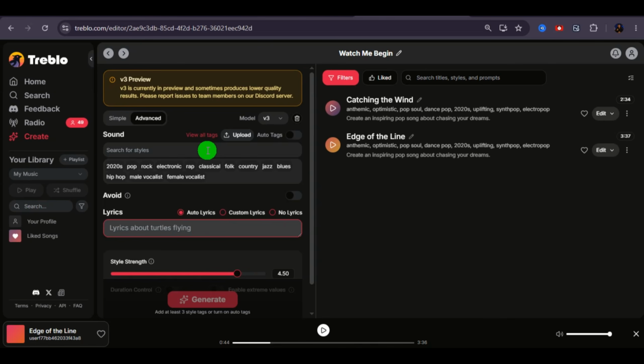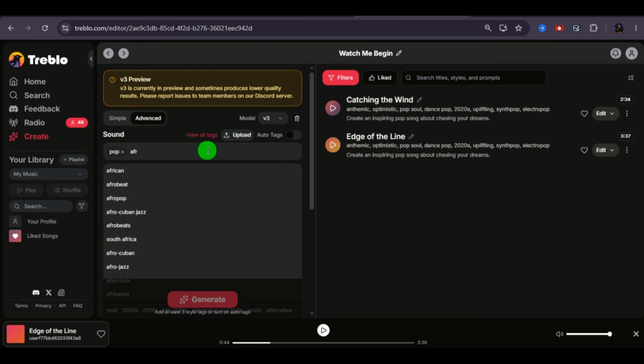Step 1. Choose the music style. First, decide what type of music you want to create. Is it pop, Afrobeats, hip-hop, gospel, or rock? The style gives the AI a foundation for the song. For this example, I'll choose pop and add Afrobeats influences to give it a modern feel.